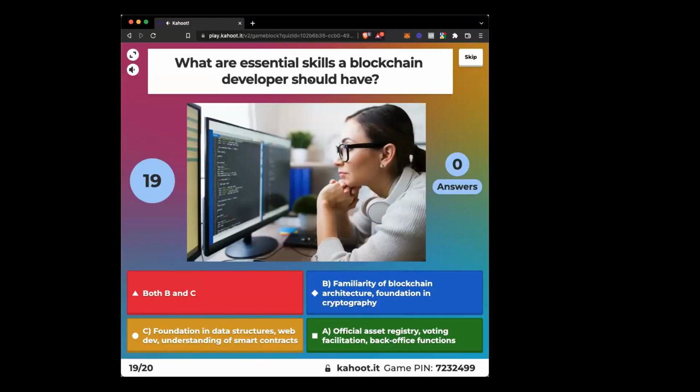What are essential skills a blockchain developer would have? I can answer this question a million times over from a million mistakes.